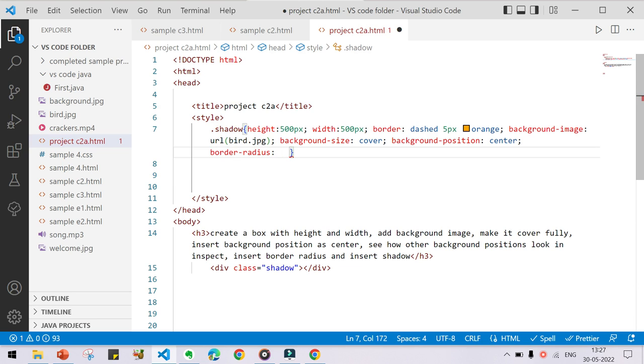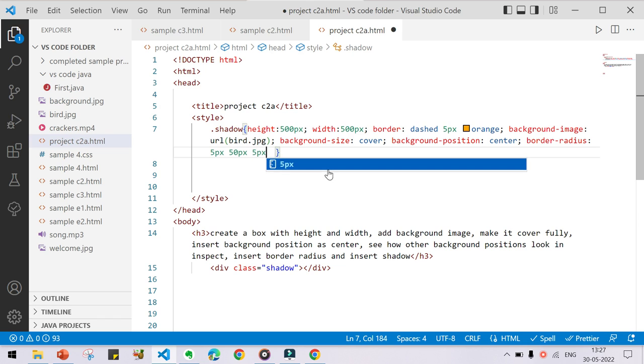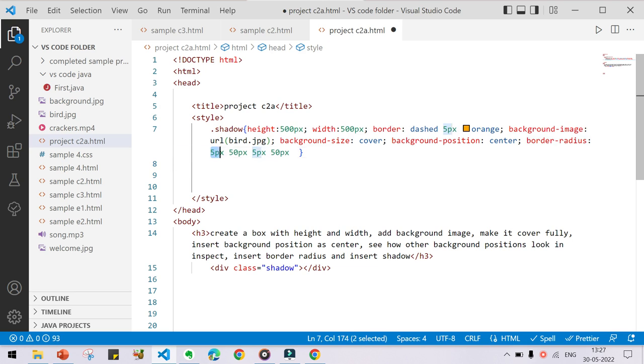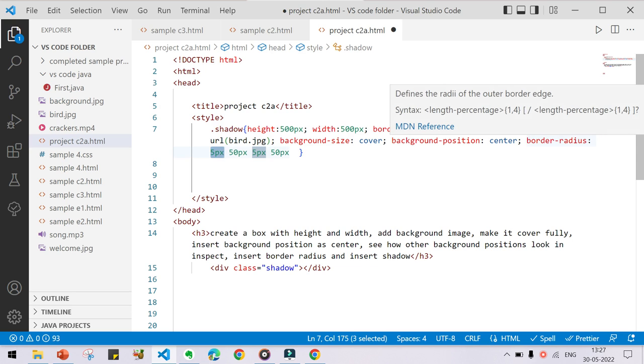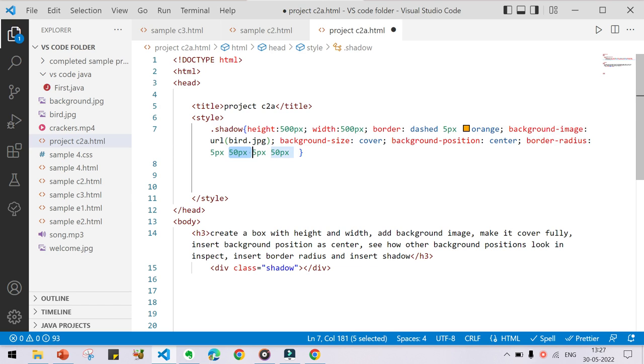Instead of giving individual radius for each of the four corners of the box, we will be giving it in a single statement. Okay, by giving border radius as 5 pixel, 50 pixel, 5 pixel and 50 pixel. So how it will be working is this 5 pixel is the top left corner, coming clockwise this is the top right, coming clockwise this is the bottom right, and coming clockwise this is the bottom left. Okay, that's how it is working, and ended with a semicolon.